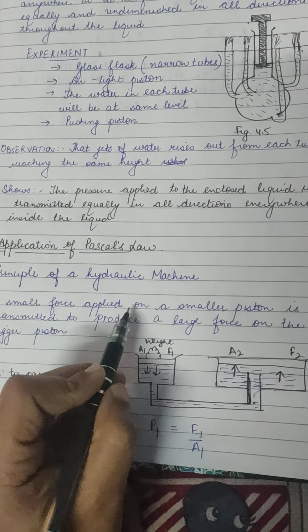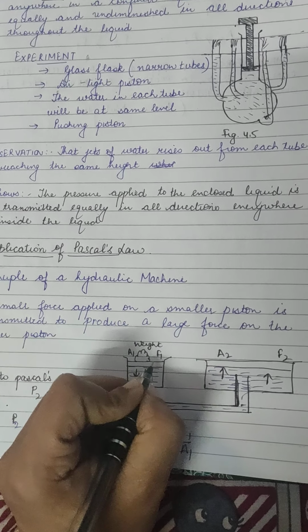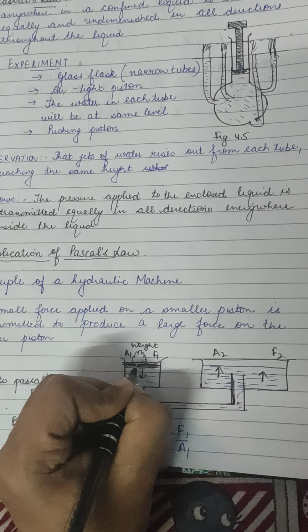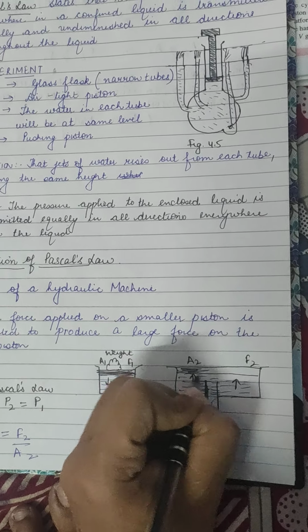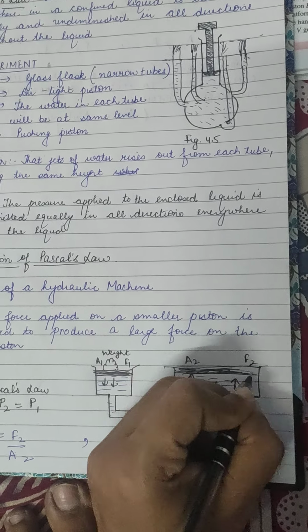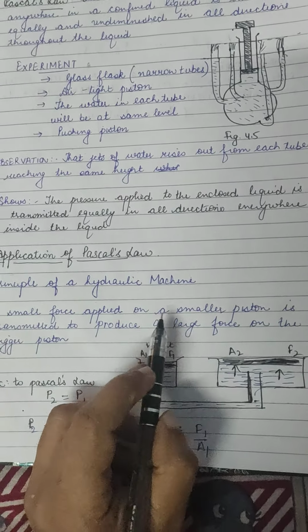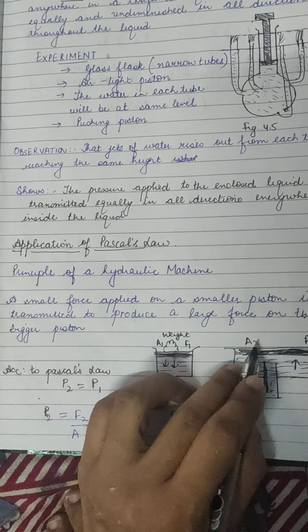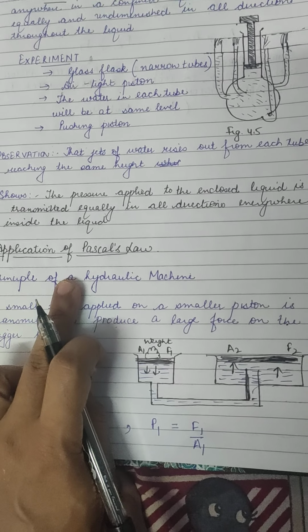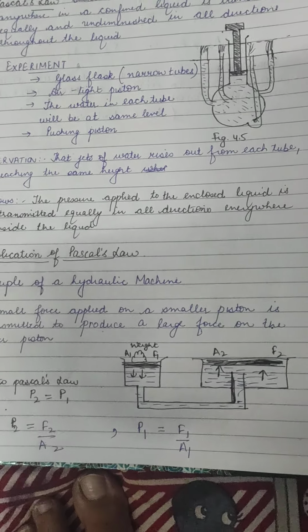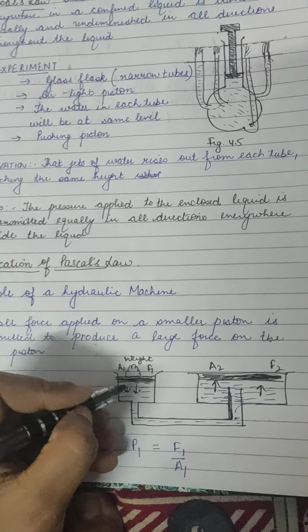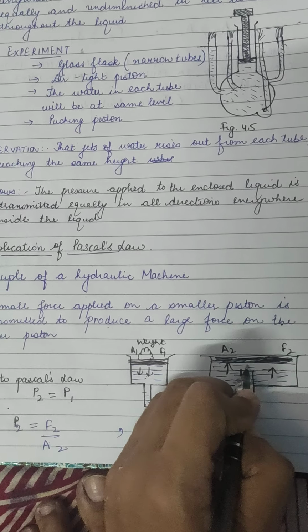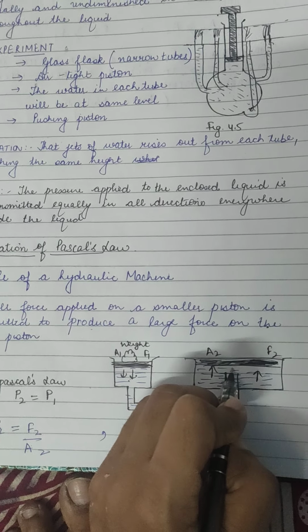A small force applied on a smaller piston. This is our smaller piston, and this is our bigger piston. A small force applied on a smaller piston is transmitted to produce a large force. क्या कह रहा है वहाँ पे? Because pressures are equal in the confined liquid, equal amount of pressure is exerted. So the small force you applied here, its impact will be what? A larger force where the larger area is.